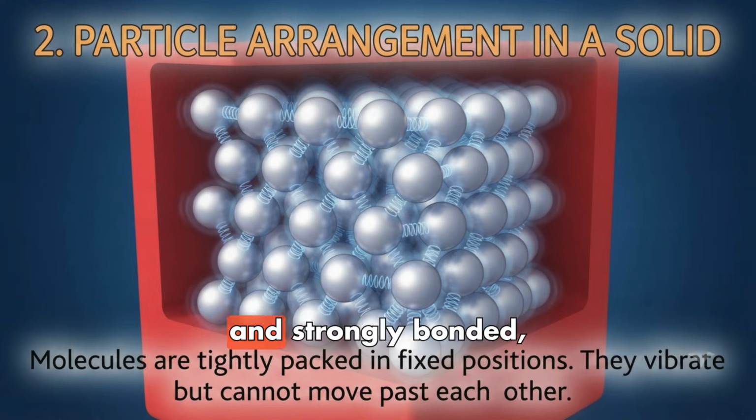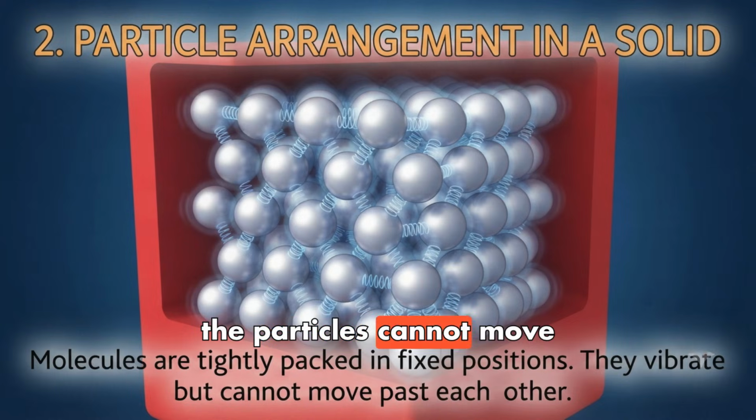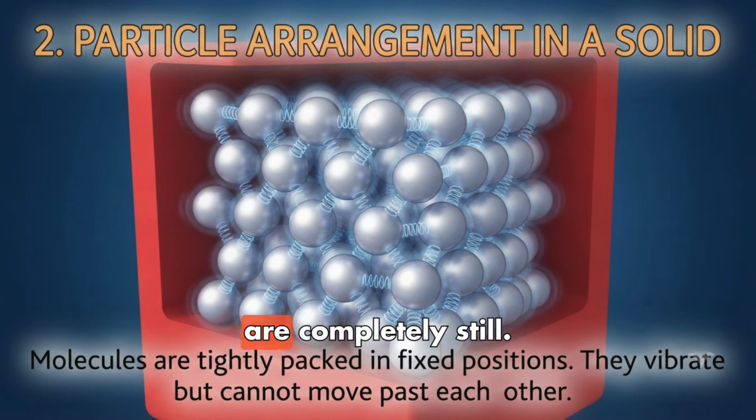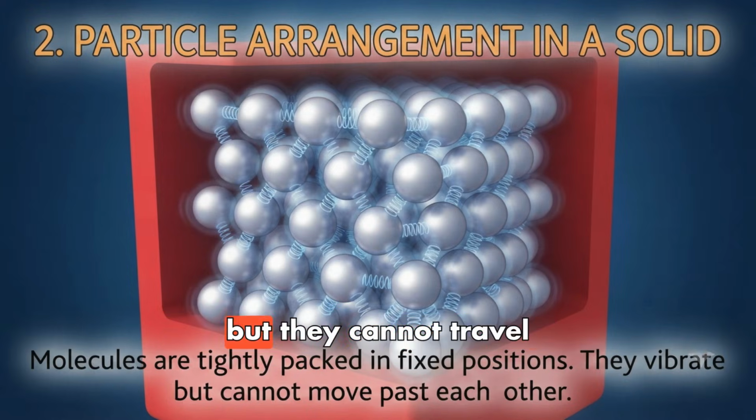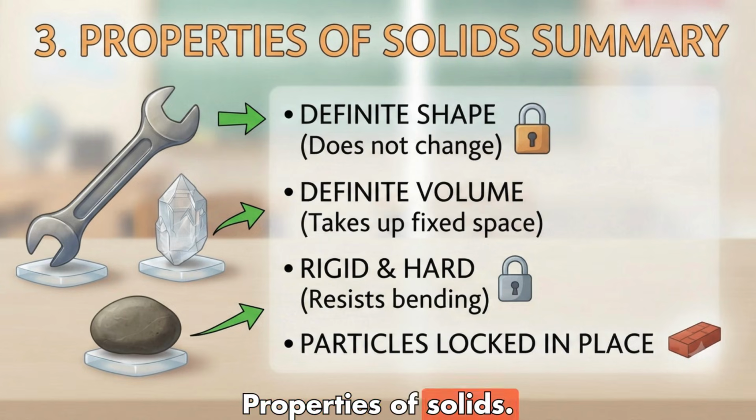Because they are so crowded and strongly bonded, the particles cannot move past one another. They are locked in place. Vibrational motion. This doesn't mean they are completely still. The particles in a solid are constantly vibrating or shaking in their fixed positions, but they cannot travel to a new location.